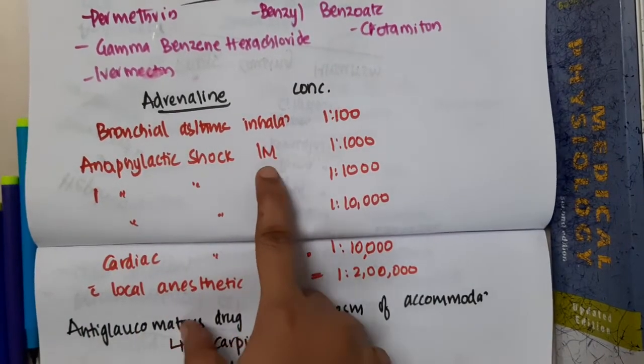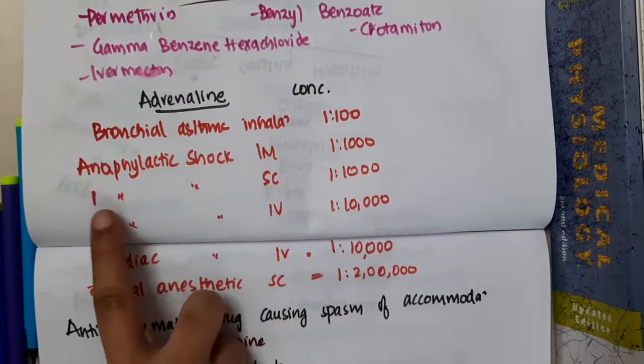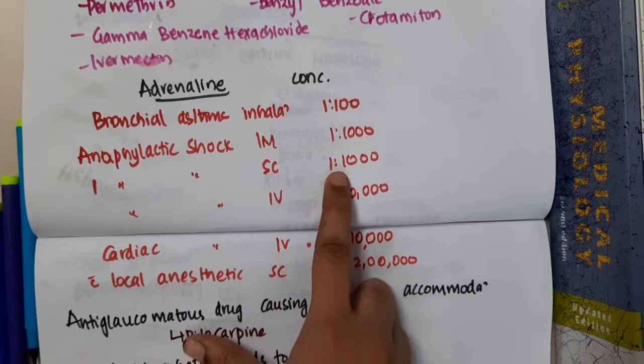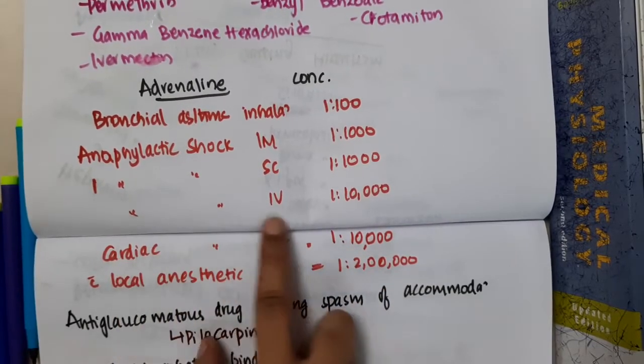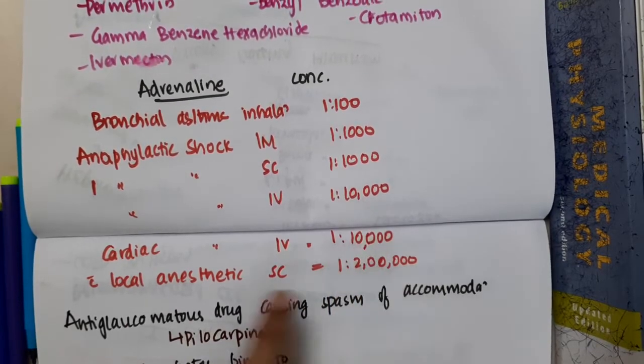adrenaline is given by intramuscular route at the concentration of 1 in 1000. Adrenaline is given by subcutaneous route at the concentration of 1 in 1000. Adrenaline is given by intravenous route at the concentration of 1 in 10,000.